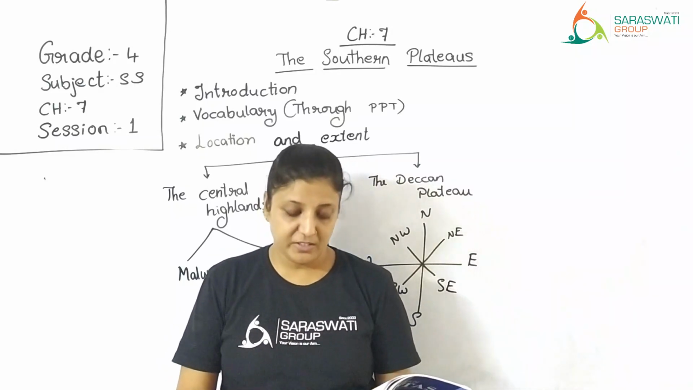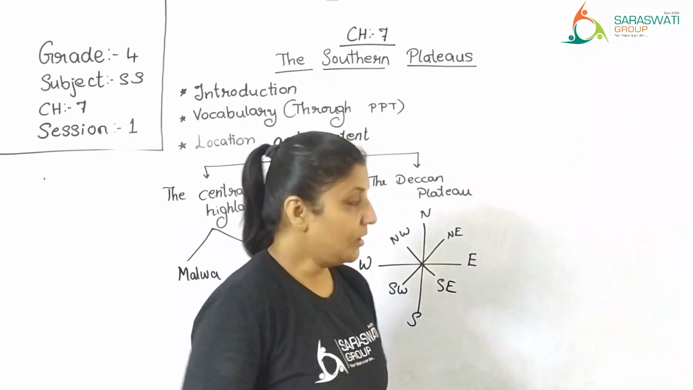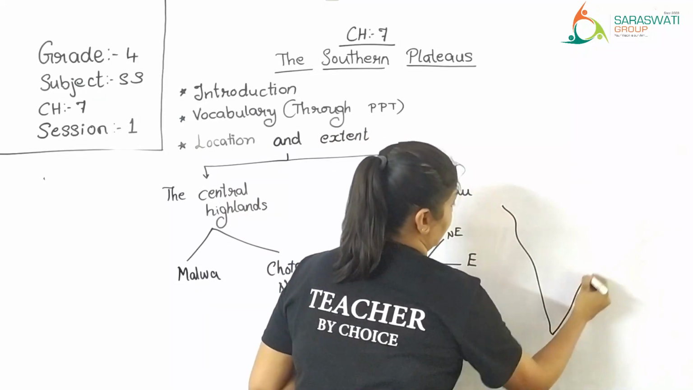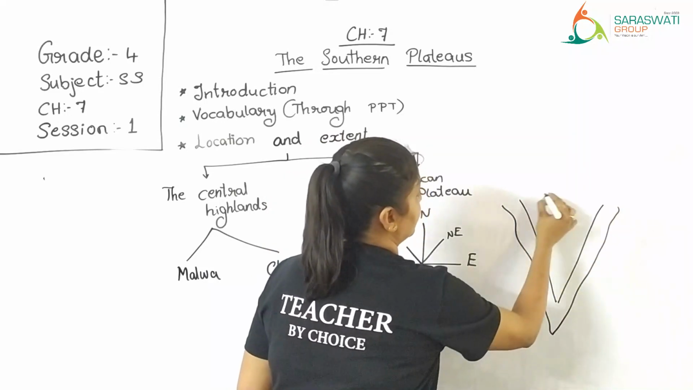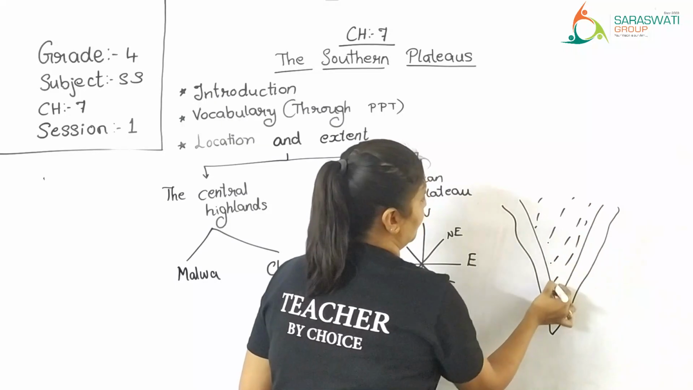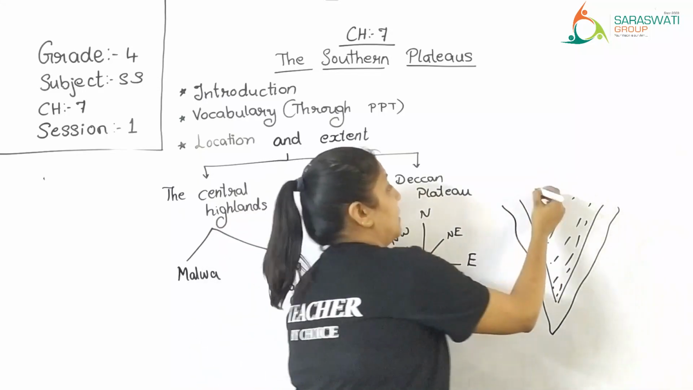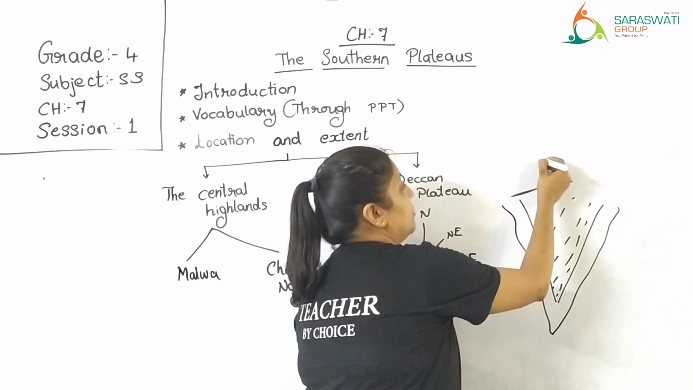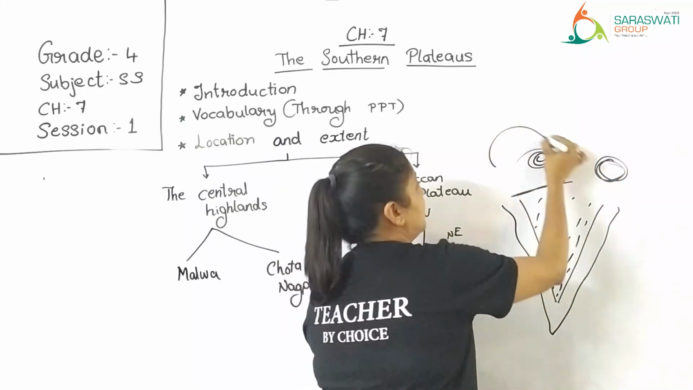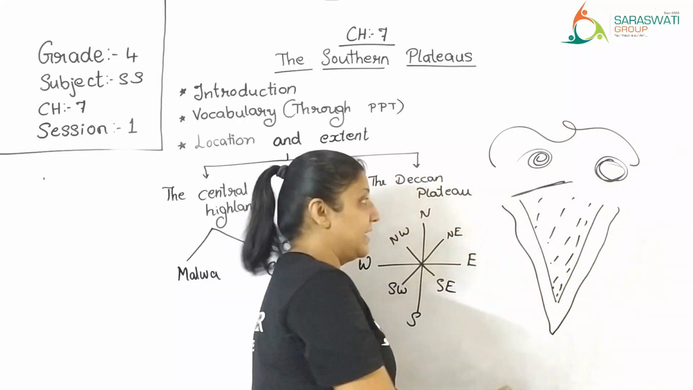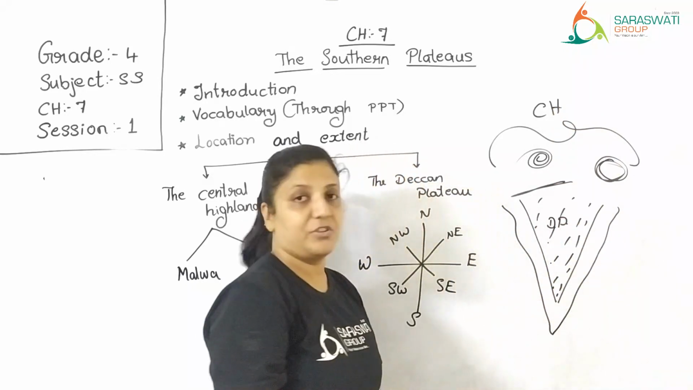The western and eastern sides of the Deccan Plateau are surrounded by the Western Ghats and Eastern Ghats. In the map you can see, this is the southern part of India. Here you have the plateau region, this shaded part that I am showing you. This is completely the Deccan Plateau region. Here the river Narmada flows. Here you have Malwa Plateau and here Chota Nagpur Plateau. These two together are called the Central Highlands. And this part is called the Deccan Plateau region.